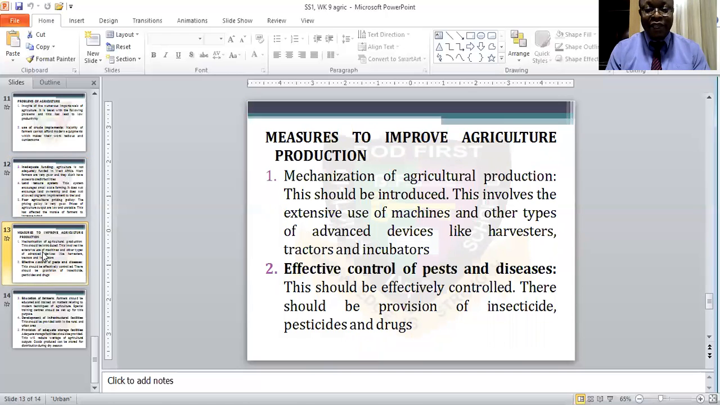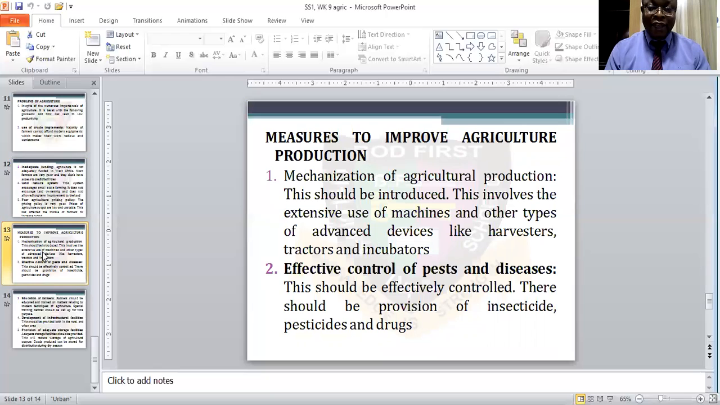Then how do we improve this, or how do we curb these problems of agriculture in West Africa? So it's control measures to improve agricultural production, that is, the control of agricultural problems. Solutions to the problem of agriculture.